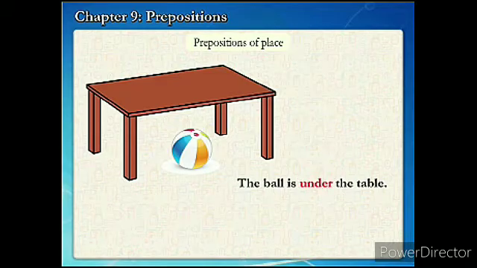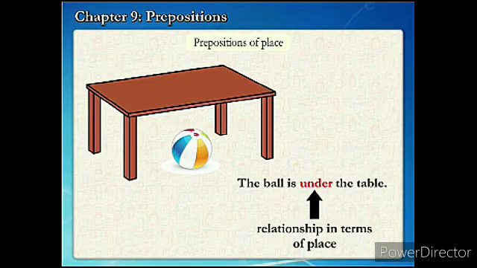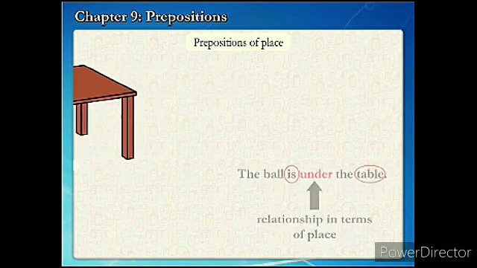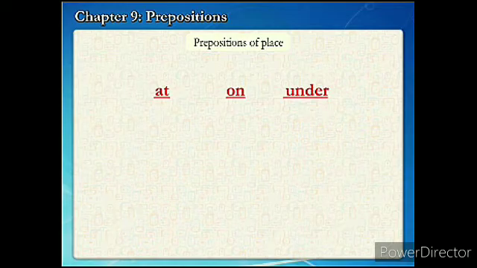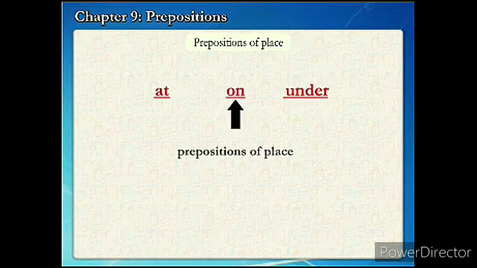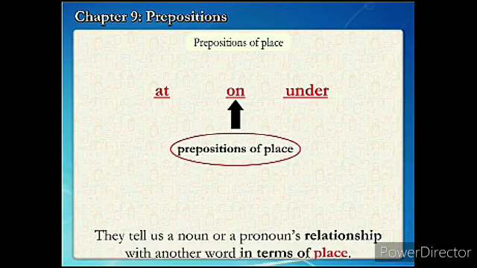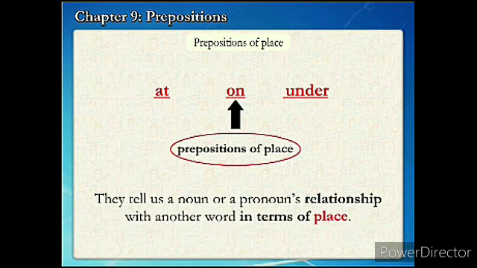The word "under" here comes in relationship in terms of place of "ball is" and "table". So it's a preposition of place. So at, on, under are the prepositions of place. They tell us a noun or a pronoun's relationship with another word in terms of place. They answer us where.